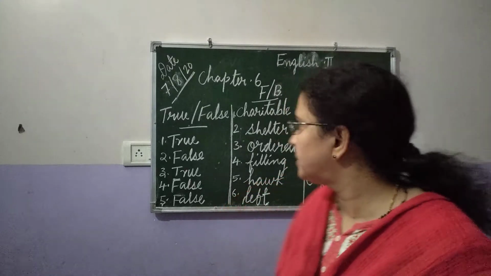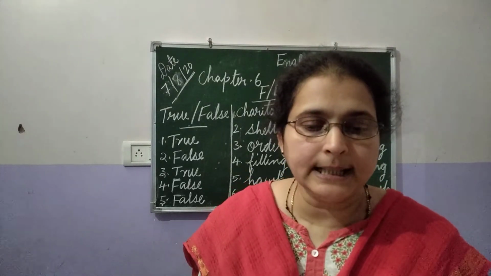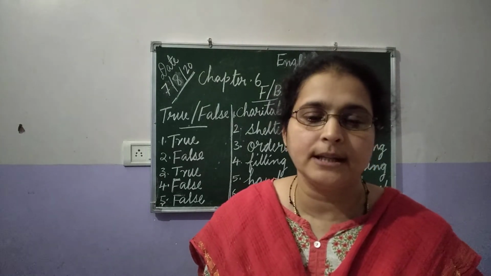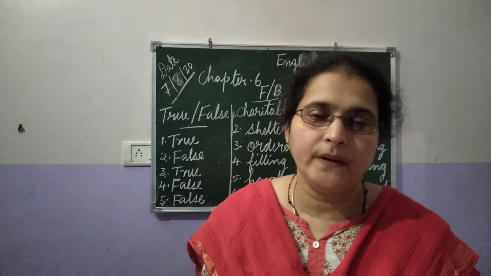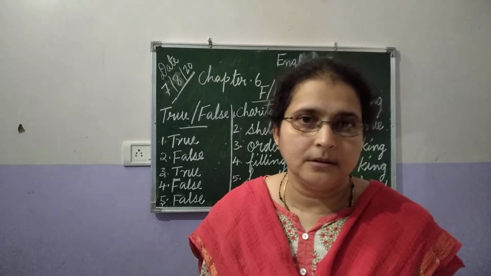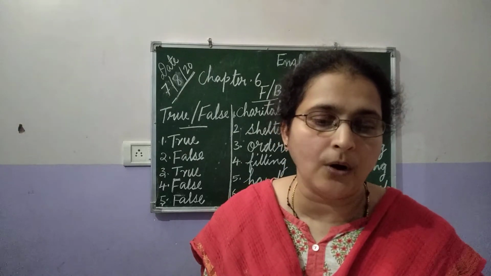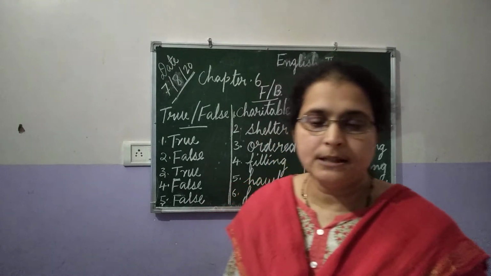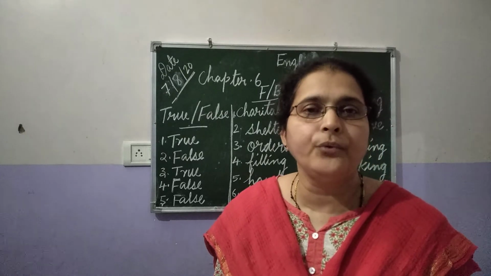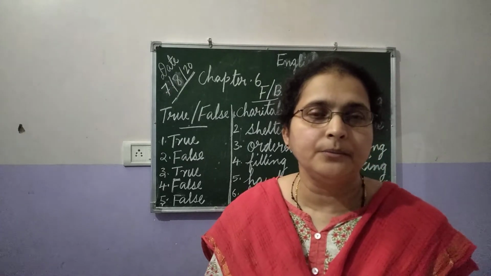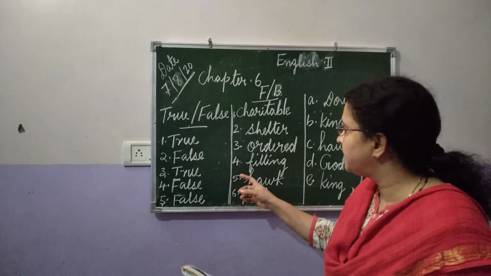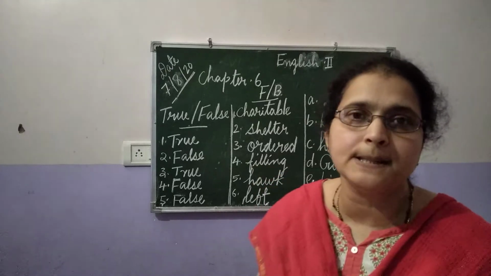Now the fourth one. The king cut pieces of flesh from his thigh and arms, dash the scales. What will we write here? The king cut pieces of flesh from his thigh and arms, filling the scales. What is the meaning of filling? To make something full of something. Fourth answer is filling.